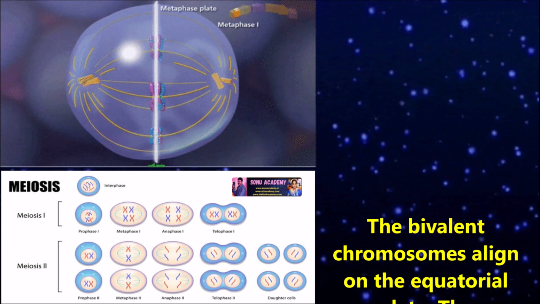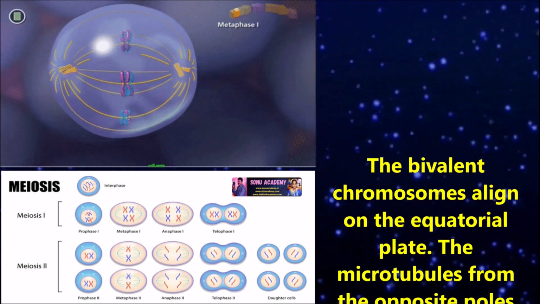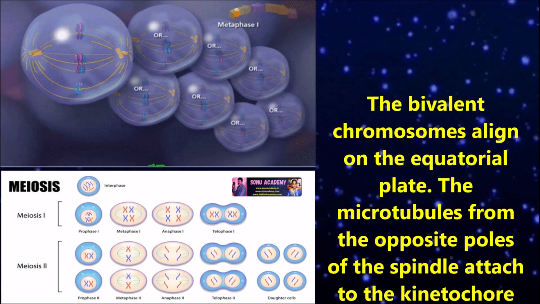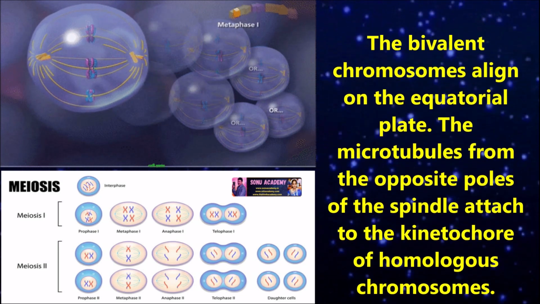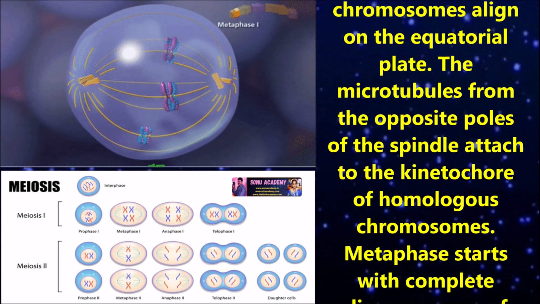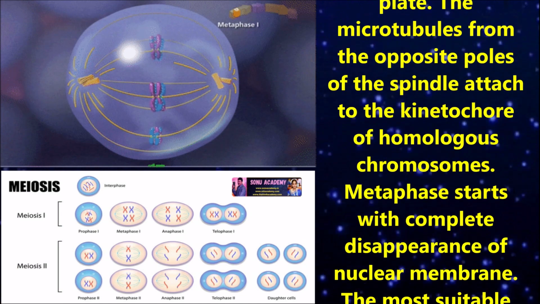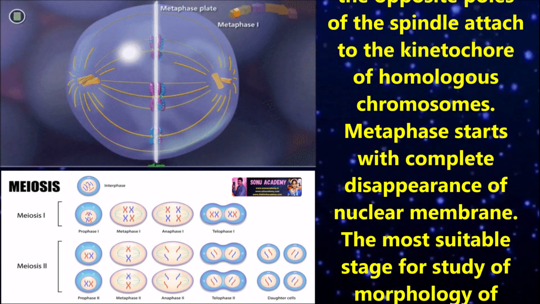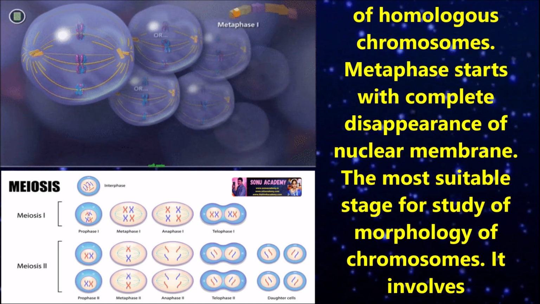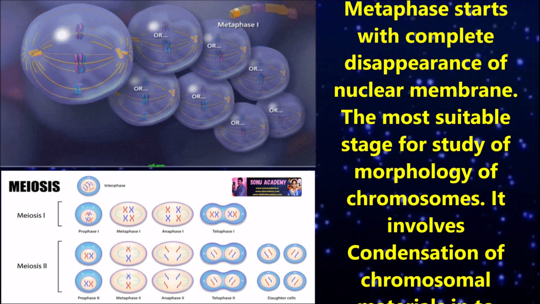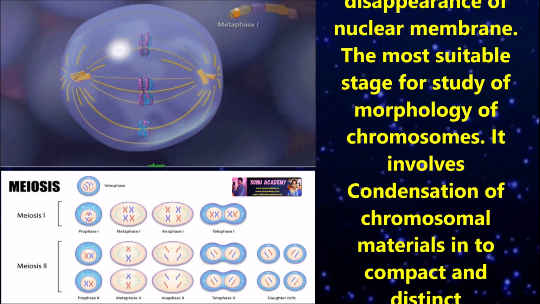Children, now let us discuss metaphase 1. The bivalent chromosomes lie on the equatorial plate, and the microtubules from the opposite poles of the spindle attach to the kinetochore of homologous chromosomes. Metaphase starts with complete disappearance of the nuclear membrane, the most suitable stage for the study of morphology